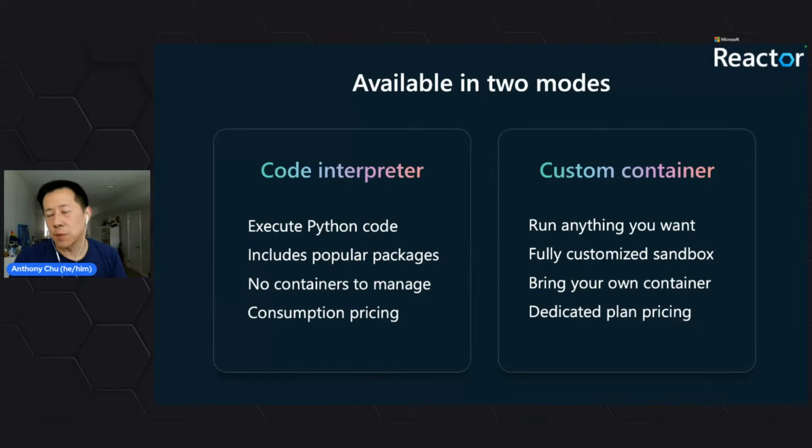But if you want to run something else, say a code interpreter for a different language, or a specialized Python code interpreter that has your own packages in it, you can create a custom container. And custom containers can do even more. Anytime you need strongly isolated sandboxes for each user, think things like, if I wanted to build my own GitHub Codespaces, or my own Azure Cloud Shell, I can use dynamic sessions with a custom container to build a platform like that pretty easily.